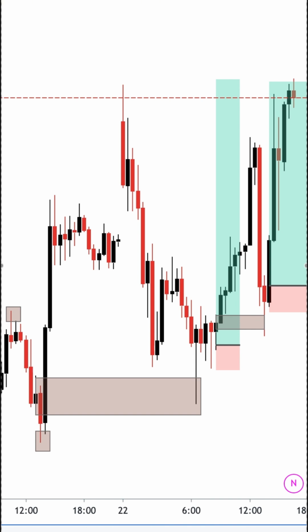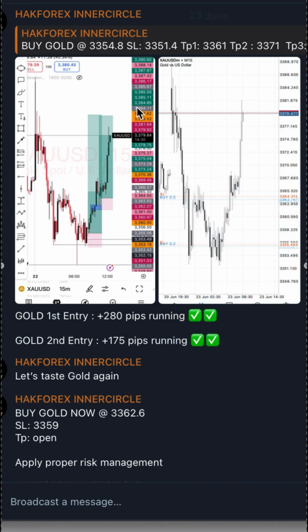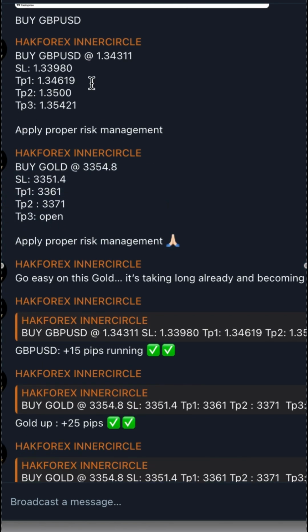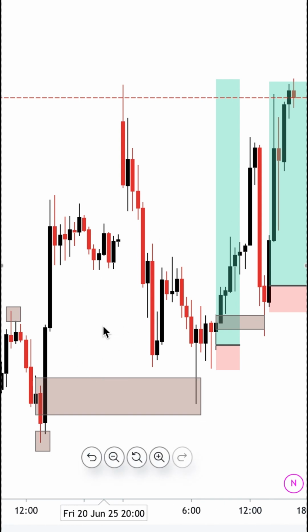So first of all, this is my Telegram, right? I actually called the trade out for you to see. So it was June 23rd. This was the first trade that we called out for them, right? So after the GBPUSD, we called this trade. We asked them to buy gold at 3354.8 and SL was 3351, which was around a 35 pip stop loss. Also our major TP level was 3341. So from there, this is how we are able to capitalize on the trade.